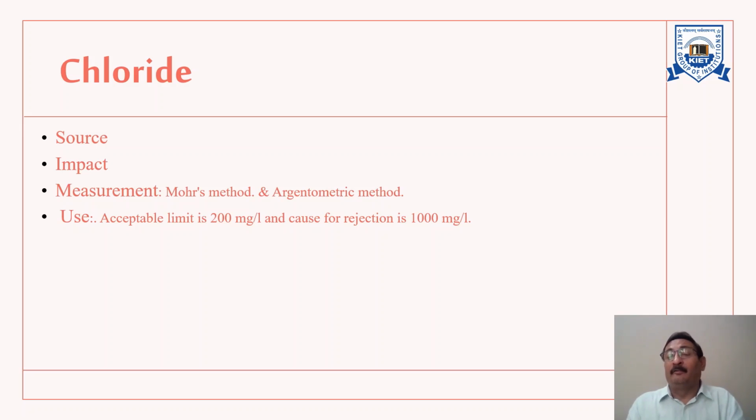then it is a very big problem to that person. Generally, the acceptable limit is 200 milligram per liter. But if in any case the chloride content in the water is more than 1000 milligram per liter, then that water has to be rejected directly.